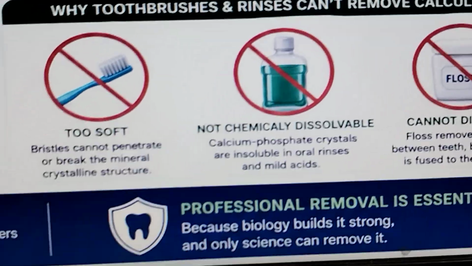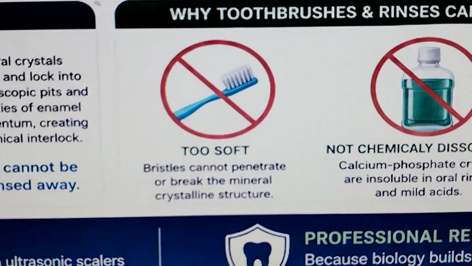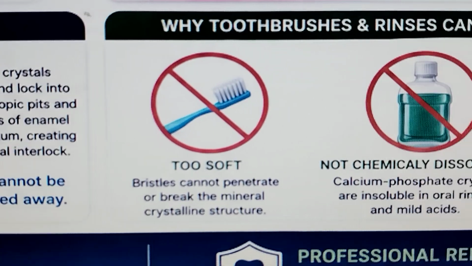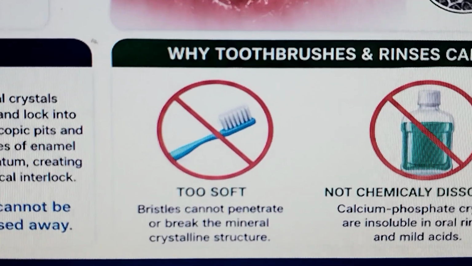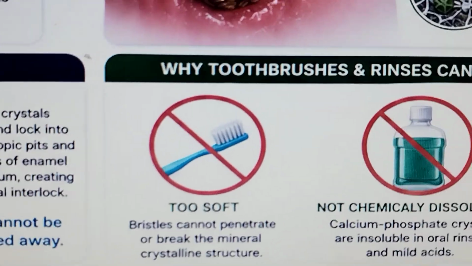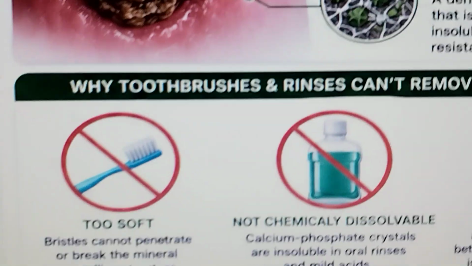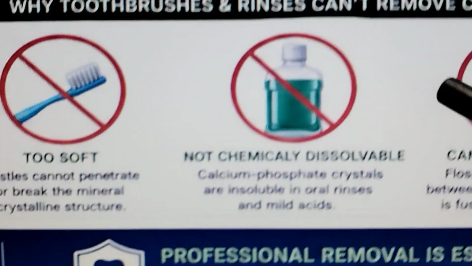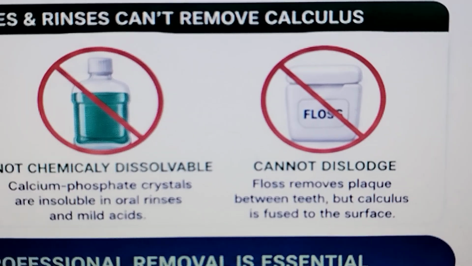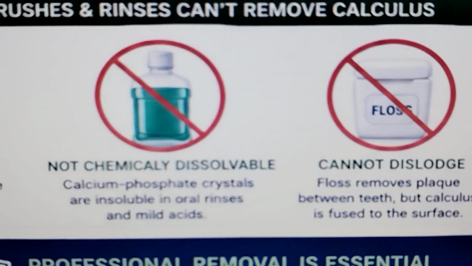Okay, why can't the calculus just be removed with the brush? The mineral crystals penetrate and lock into the microscopic pits and irregularities of enamel and cementum, creating a mechanical interlock. This cannot be removed or rinsed away by brushing, mouthwashes, or floss. Floss removes the plaque between the teeth, but calculus is fused to the surface.